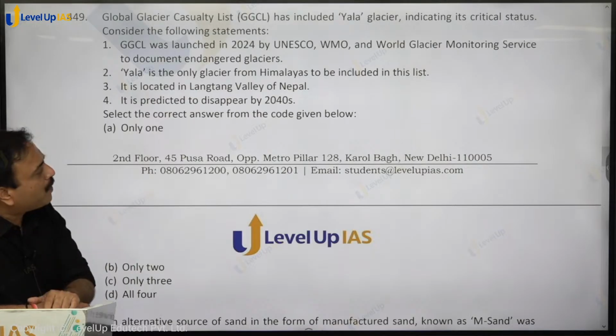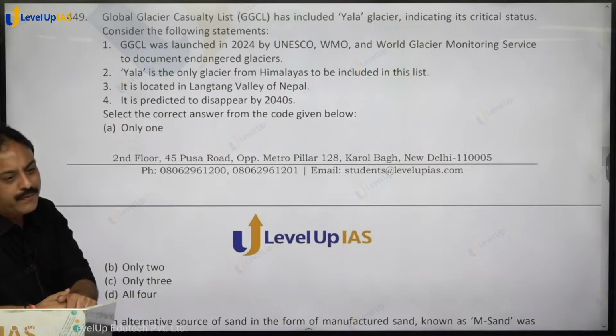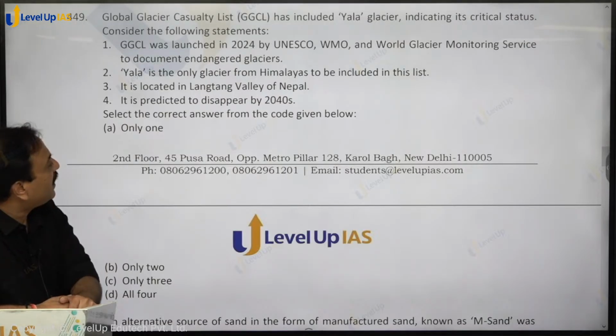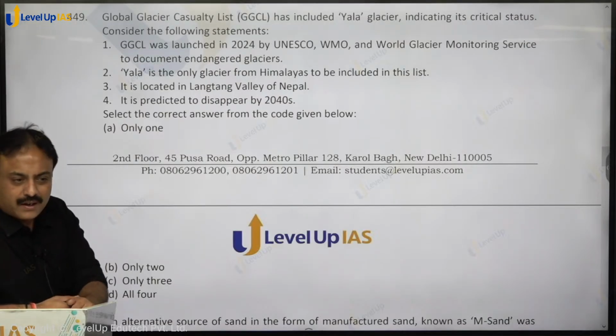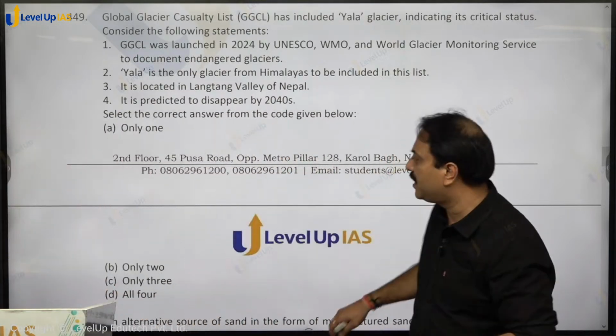Yala is the only glacier from the Himalayas to be included in this list, 100% correct. It is located in Langtang Valley of Nepal, it is also correct. It is predicted to disappear by 2040. All four statements hold true. So option D, D for dog, shall be the right answer.